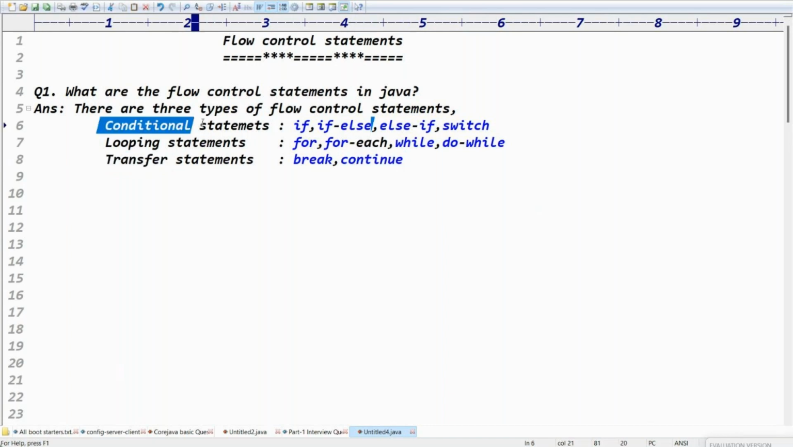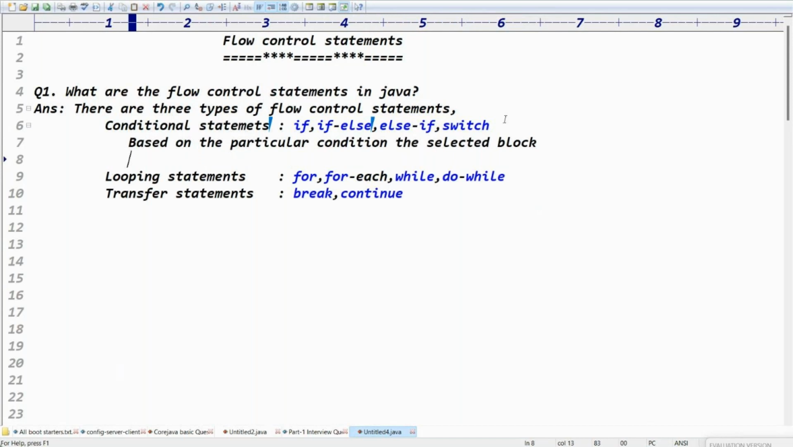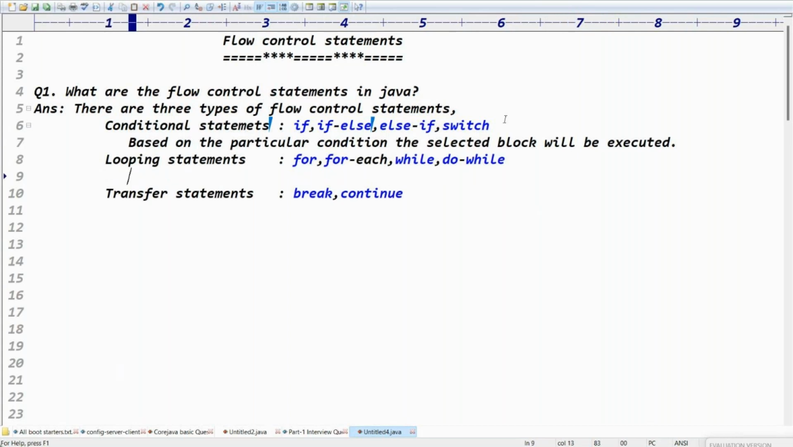Conditional statements are based on the particular condition. Based on the particular condition, the selected block will be executed. We have one block or multiple blocks. Based on the particular condition, the selected block will be executed. That's the conditional statements.